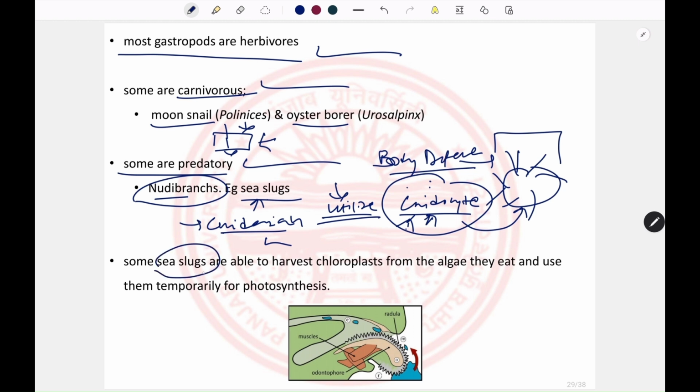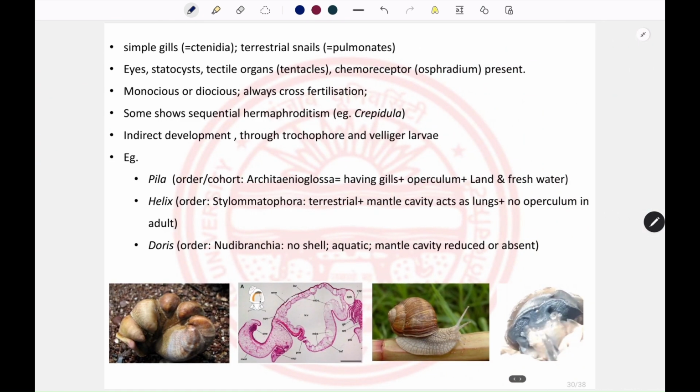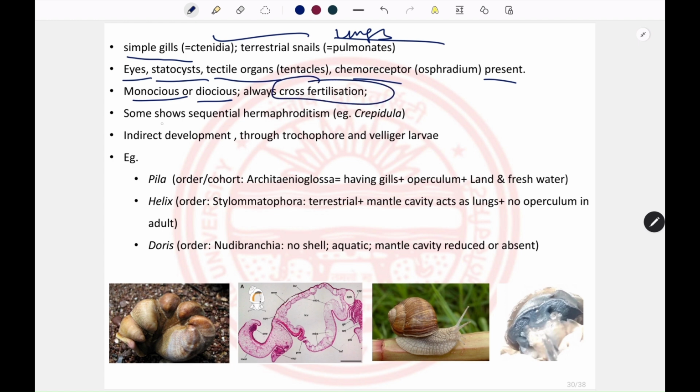And some sea slugs eat algae and don't digest their chloroplasts. However, they express them on their body and use them for photosynthesis. In gastropods, they also have gills, and gastropods can be present in terrestrial habitats, so they also have lungs. They have eyes, statocysts, tactile organs, and chemoreceptors. They can be monoecious or dioecious. However, there will always be cross-fertilization. Also, they can show sequential hermaphroditism like that of Crepidula.